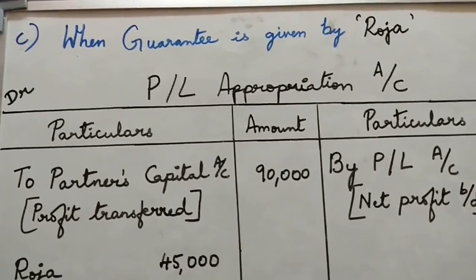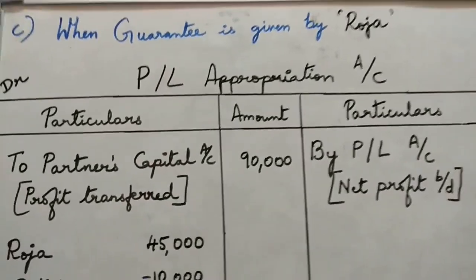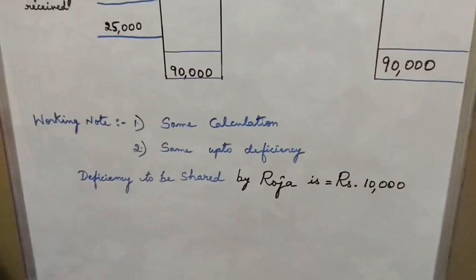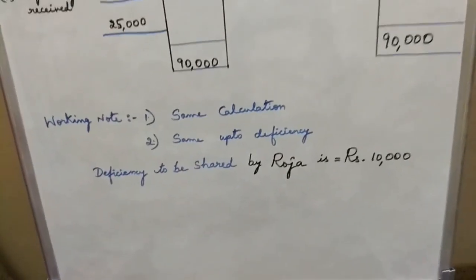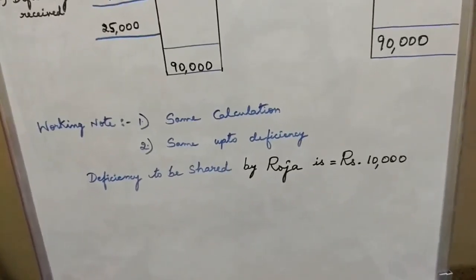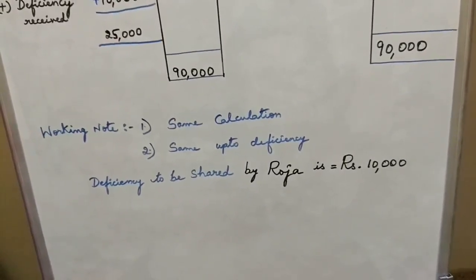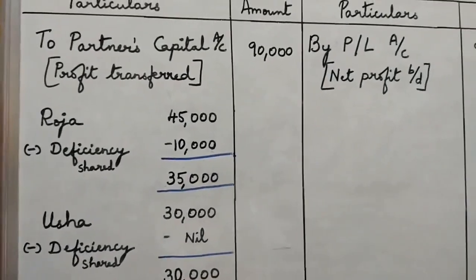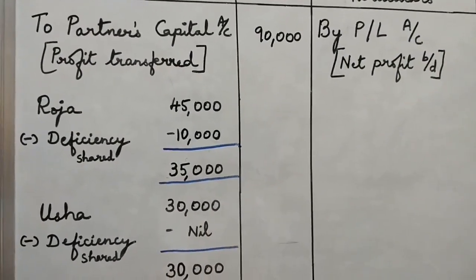So coming to option C, the case when the guarantee is given by Roja. Here again it is the same. Moving on to the working note, working notes 1 and 2 have no changes. Only the deficiency to be shared here is by Roja. So the complete 10,000 is going to be borne by Roja. She is going to face a complete loss of 10,000. So let us see the changes only in the profits transferred to the partners' capital accounts.